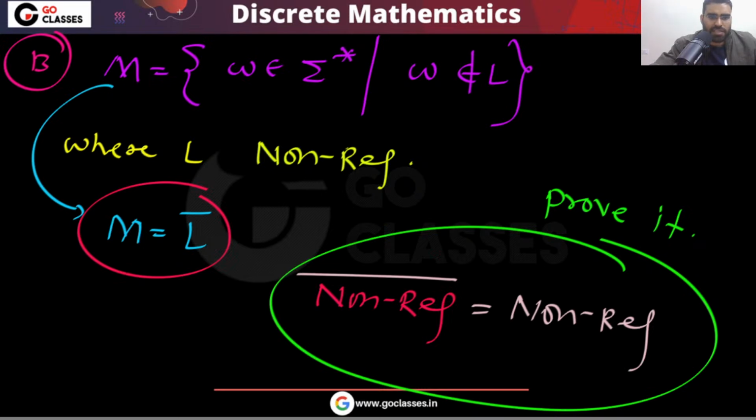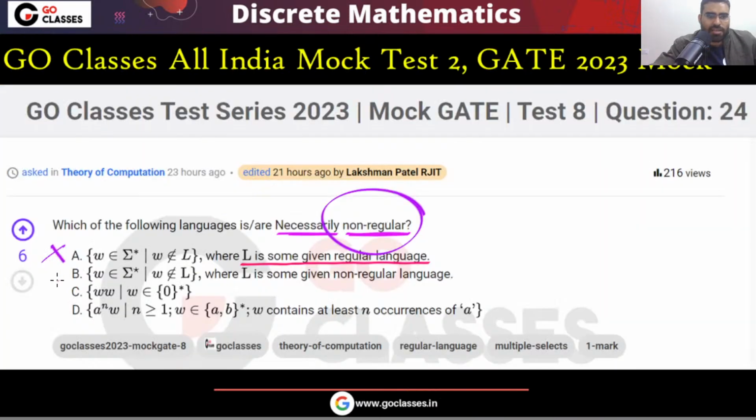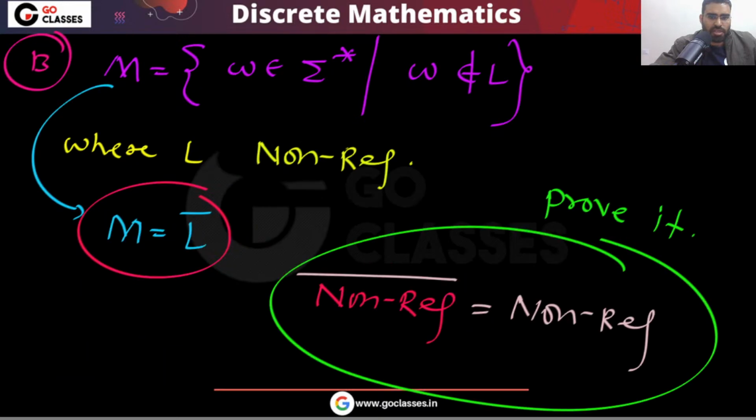So definitely this is always non-regular. I can say option B is your answer. Option B is the answer that you are looking at. Okay, now let's move on. Let's see option C, ww where w belongs to 0 star. What about this one?